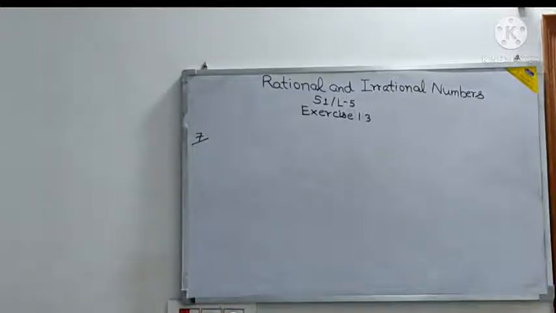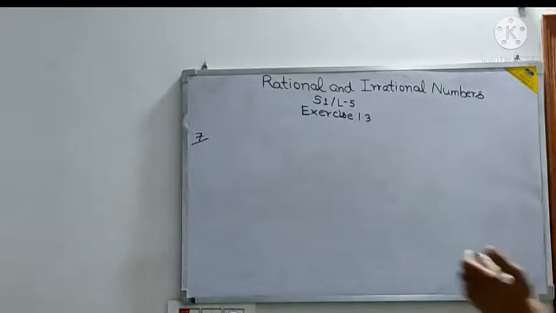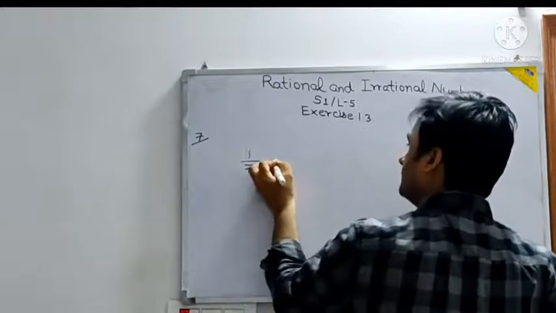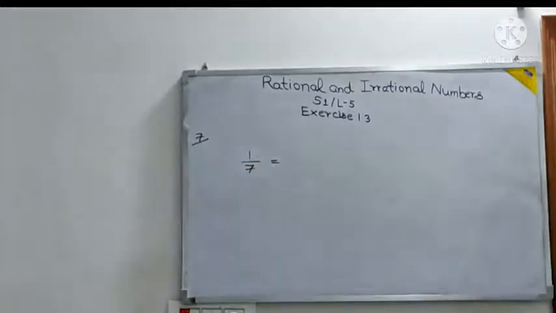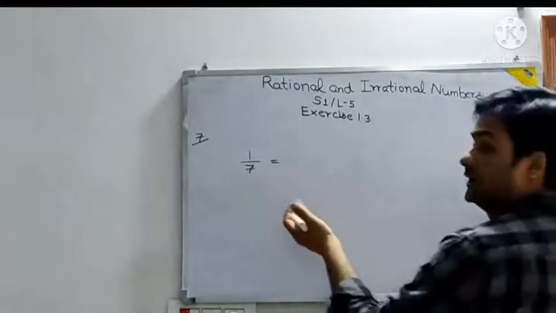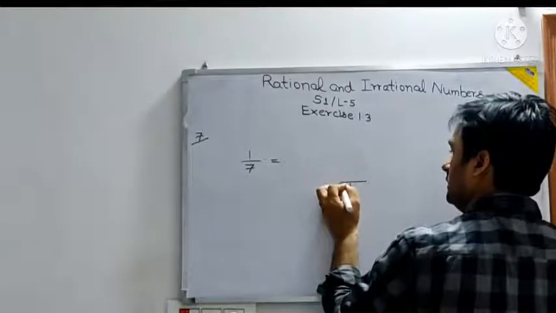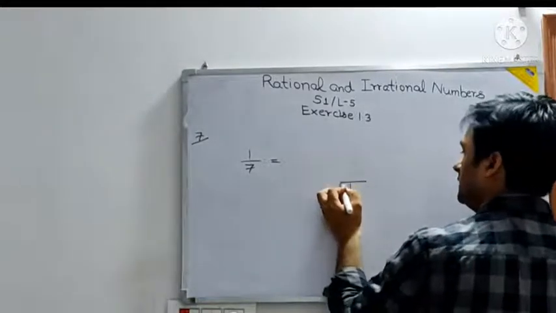Now see, it is saying write down the decimal expansion of 1 by 7. Now what is 1 by 7 basically? Without dividing also you can write here. Now see, here you have to divide. So don't write orally or in the air. Basically you have to write like this, 1. And you can use either method.